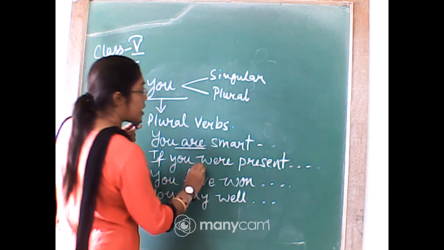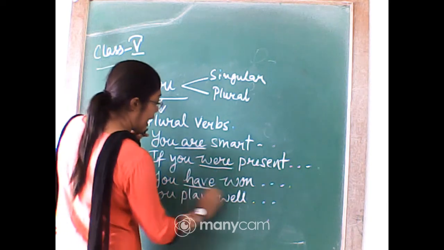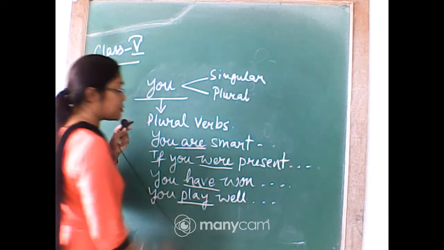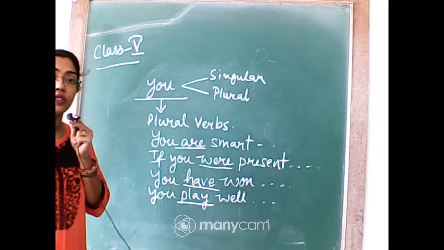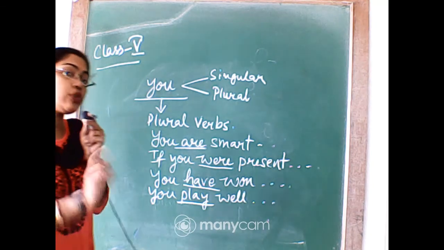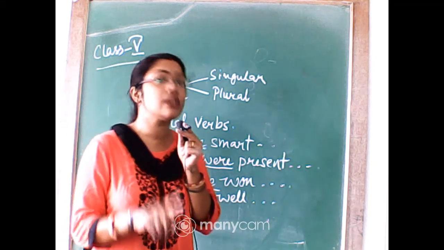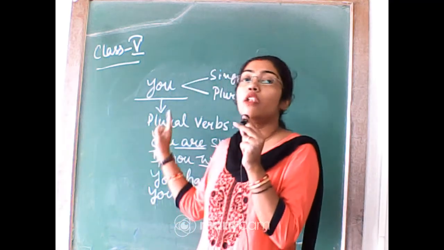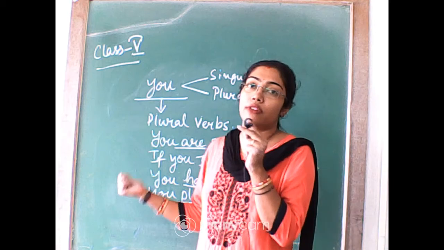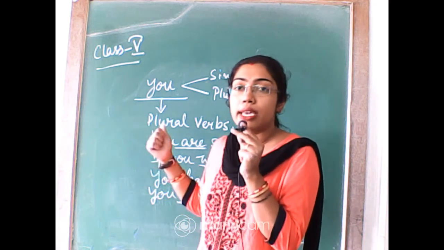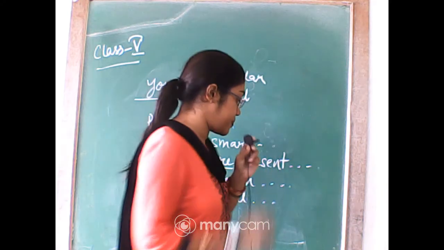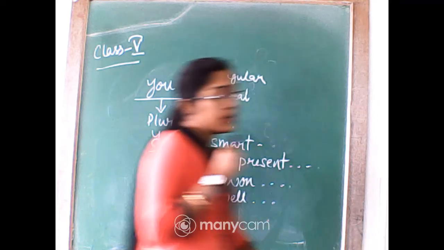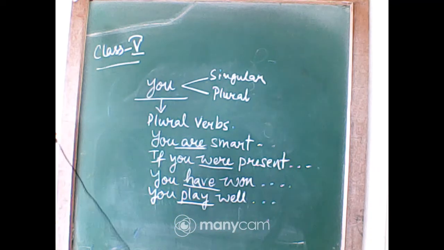Are is plural, were is plural, have is plural, play is plural. Okay? So this is one exception, whether the you is talking about one single person or whether the you is talking about many persons. For you always we are going to use the plural verb. So this is one exception. Okay, if you want to write it down, you can write it down.